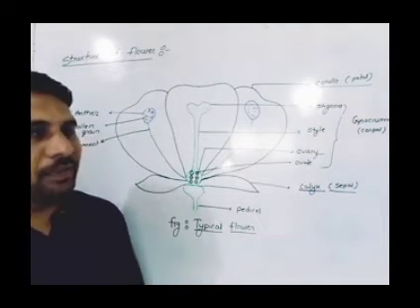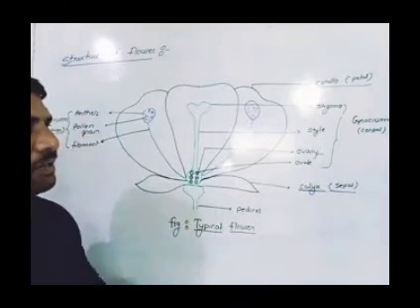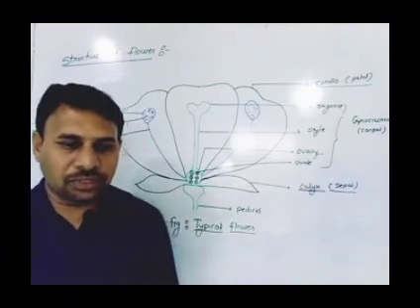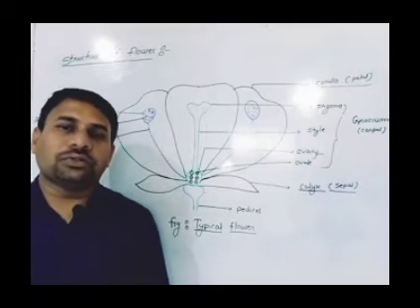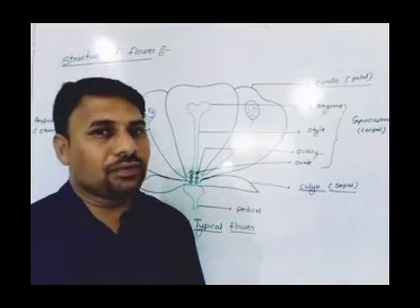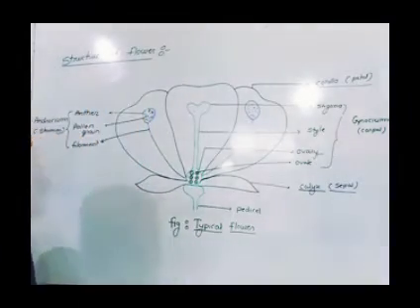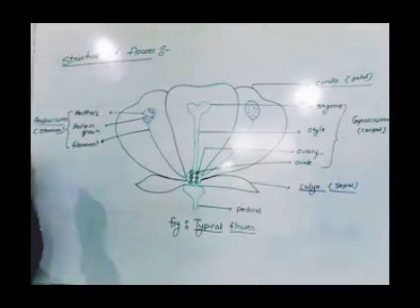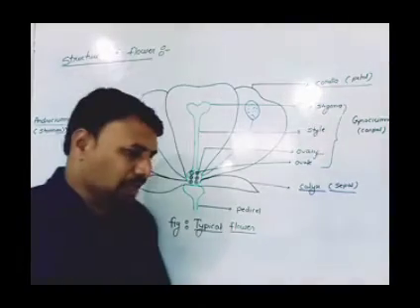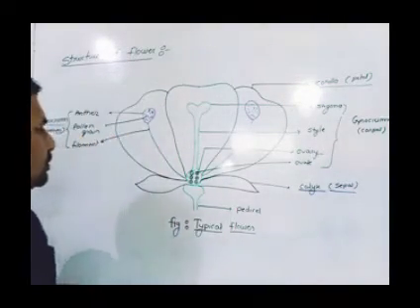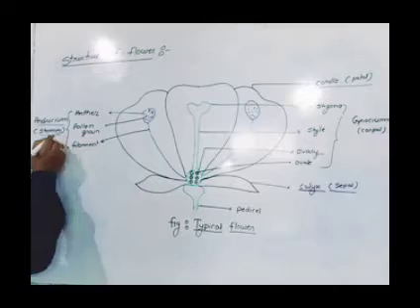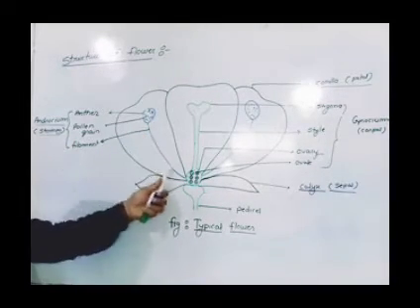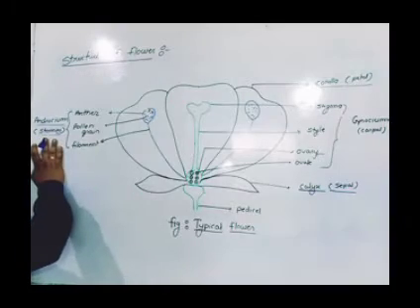इसमें से हम सबसे पहले देखेंगे, two whorls are there. One is the androecium and second is the gynoecium. Androecium is the male whorl and gynoecium is the female whorl. सबसे पहले हम देखेंगे androecium. It is the male whorl and its member is the stamen. इसके members को हम stamen कहते हैं. अगर एक androecium होगा, एक part होगा, तो उसे हम stamen कहते हैं.